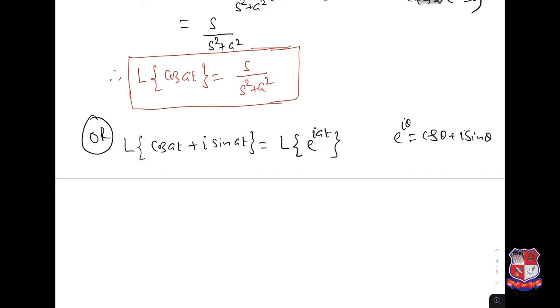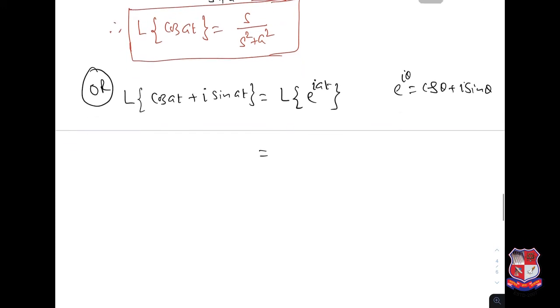Since e power i theta is cos theta plus i sin theta, e power i at is cos at plus i sin at. And now we know the Laplace transformation of e power ax,